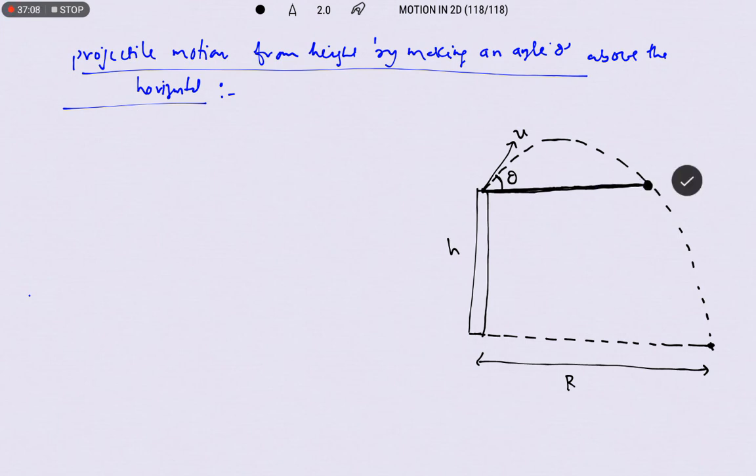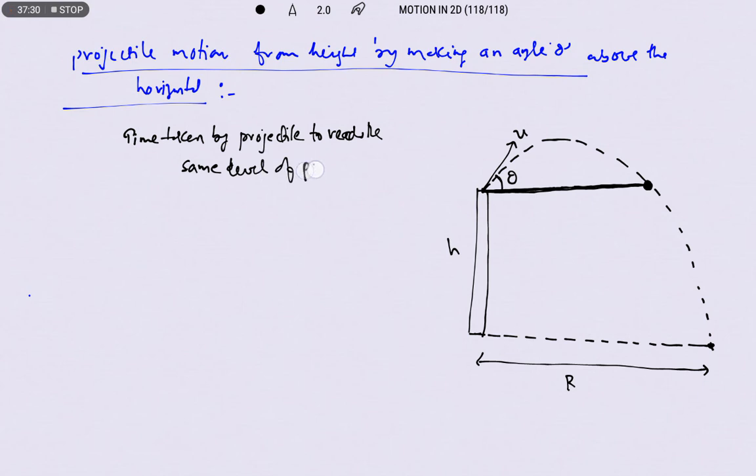Okay, so from this we can easily write: the time taken by the projectile to reach the same level of projection is capital T, the time of flight, therefore 2u sin theta by g. So this is the time taken to reach the same level of projection.